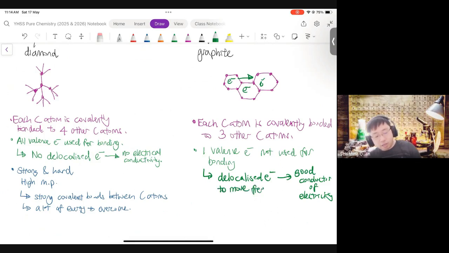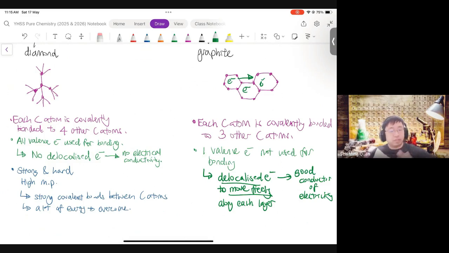Delocalized alone doesn't mean move freely. Delocalized just means it's not fixed. Moving freely is the idea of movement. So because graphite has delocalized electrons to move freely along each layer in graphite, hence it's a good conductor of electricity, and doesn't need additional energy to conduct electricity.